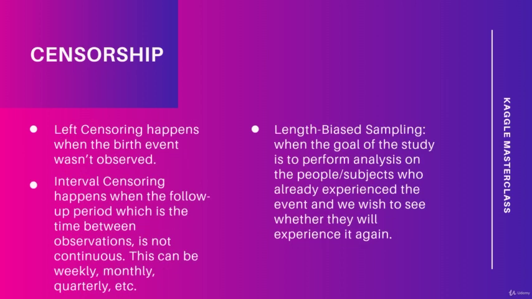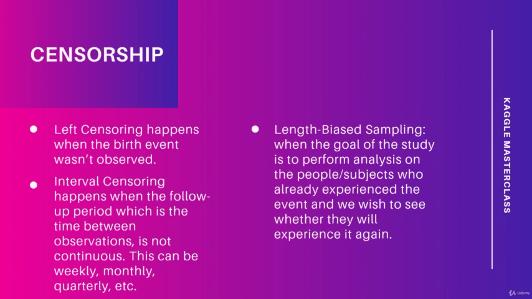Left censoring happens when the birth event wasn't observed. Another concept known as length-biased sampling should also be mentioned here. This type of sampling occurs when the goal of the study is to perform analysis on the people or subjects who already experienced the event, and we wish to see whether they will experience it again. For example, people who have experienced a certain disease or symptoms are brought into the study.